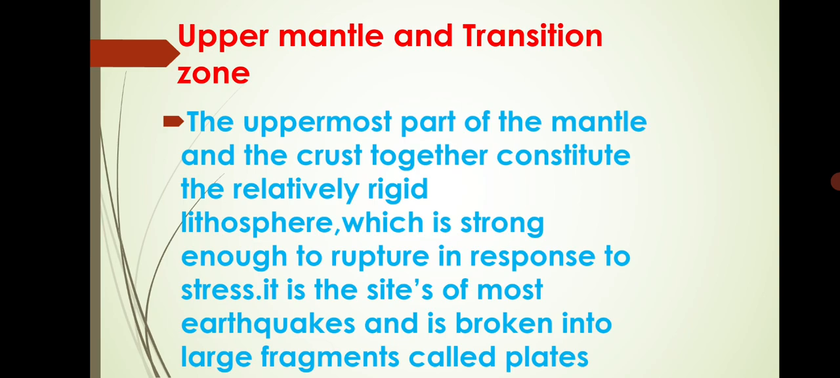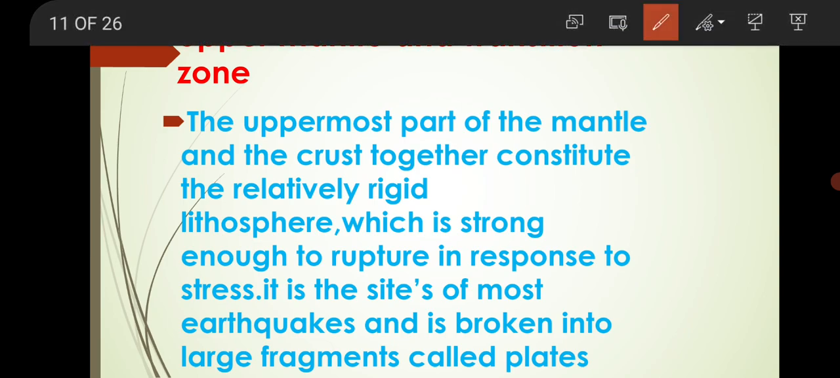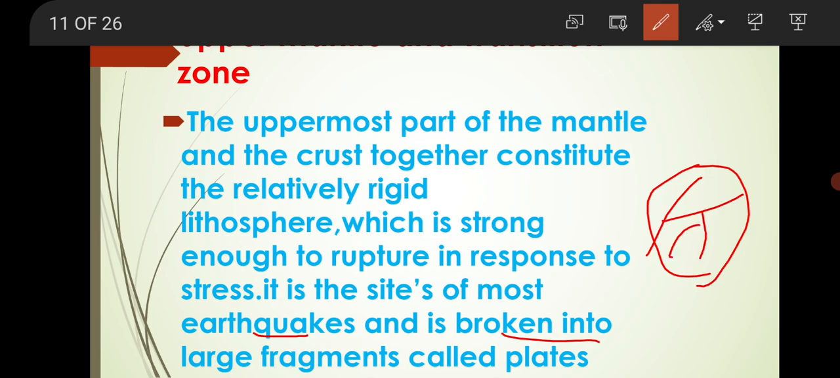Upper mantle and transition zone. The uppermost part of the mantle and the crust together constitute the relatively rigid lithosphere, which is strong enough to rupture in response to stress. It is the site of most earthquakes. It is broken into large fragments called plates.